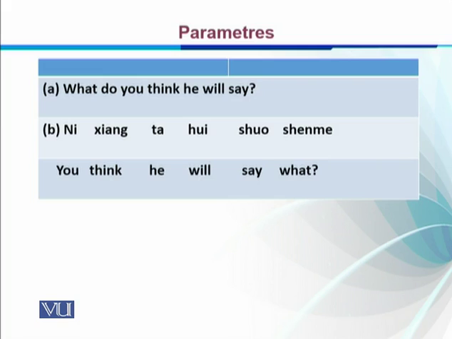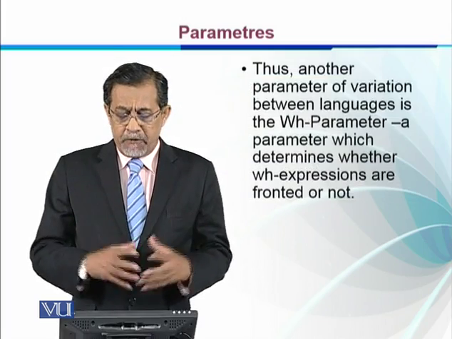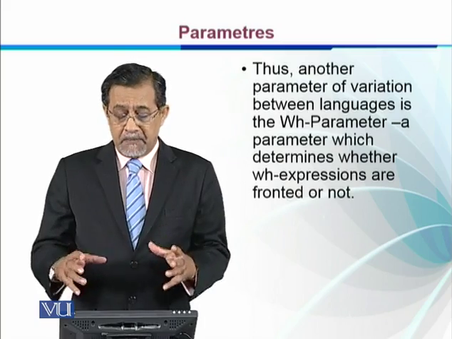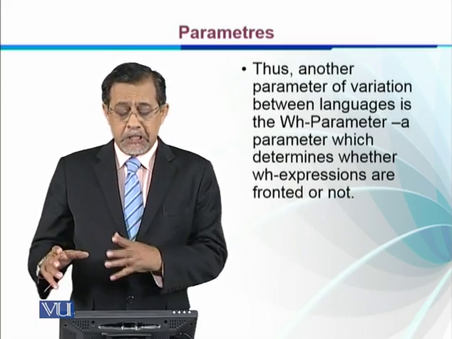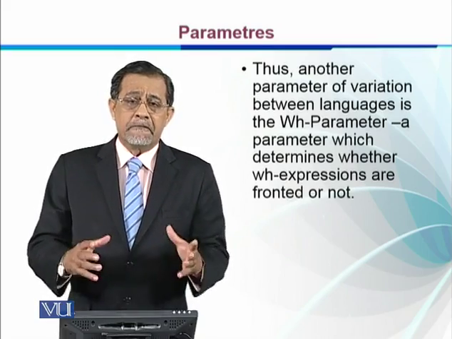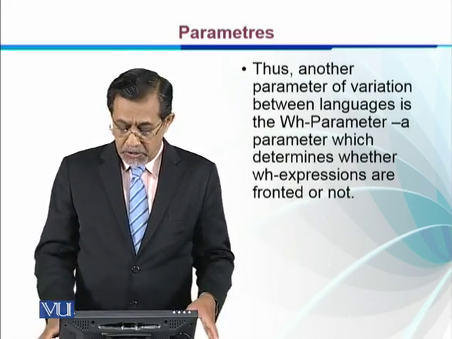It is not fronted. So on the basis of these differences, we can say that these two languages are different. Thus another parameter of variation between languages is the WH parameter, a parameter which determines whether WH expressions are fronted or not. We have just seen that in English they are fronted and in Chinese they are not.